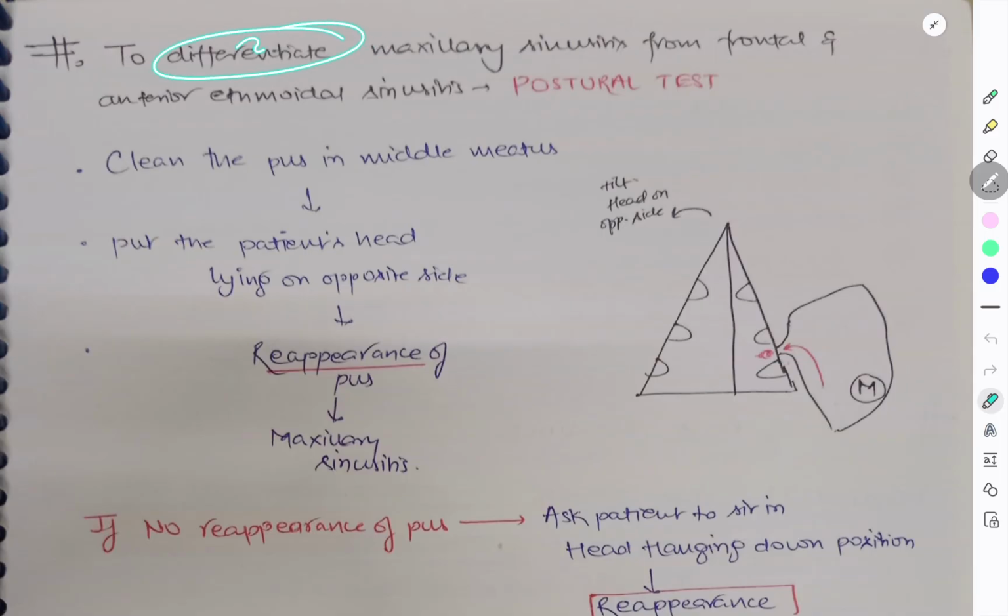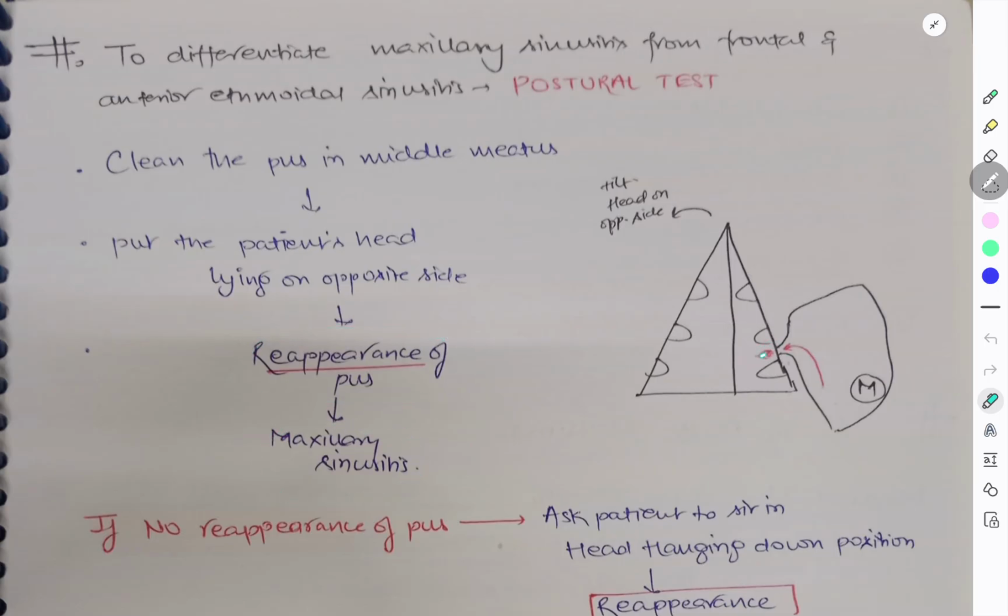Now, to differentiate maxillary sinusitis from frontal and anterior ethmoidal sinusitis, we have the postural test. Simply clean the pus in the middle meatus. Put the patient's head lying on the opposite side, on the lateral recumbent side. And if there is reappearance of the pus, it is from the maxillary sinus.